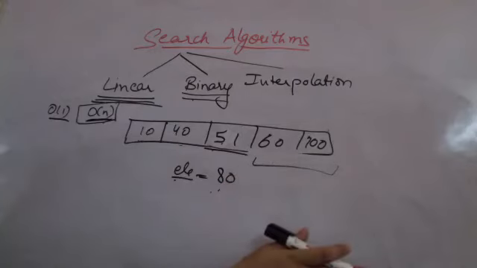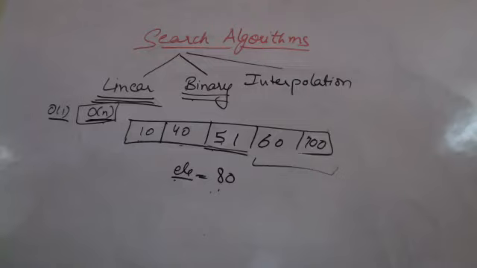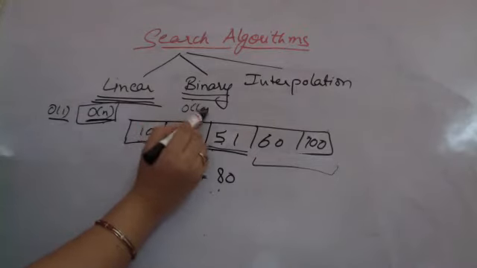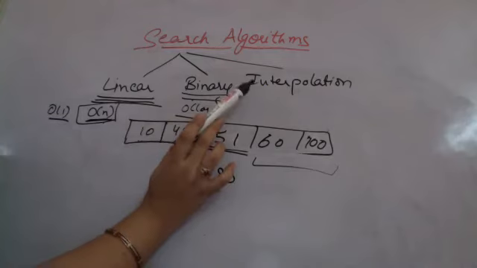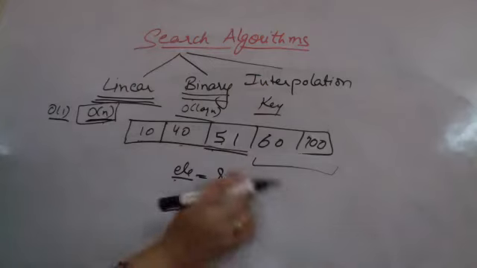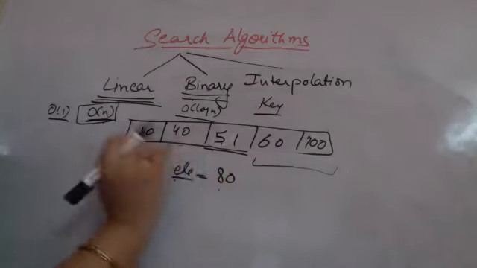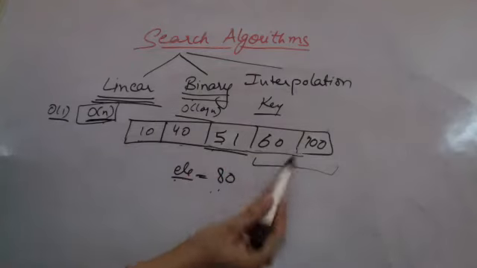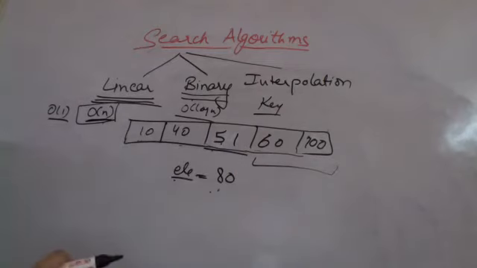This is what you all have been doing with dictionaries also. While using a dictionary, while searching for the correct page, you automatically do something called a binary search procedure. Since even in the worst case, I am not going to compare all the elements ever, the complexity will come out to be of the order log n. We will see how. And then we have an interpolation search, where we have keys associated with the data. Instead of searching at the middle element, we begin the search with the key nearer to the searched element. It is also a sorted list. We'll see how we search with the key which is nearer to the searched element.